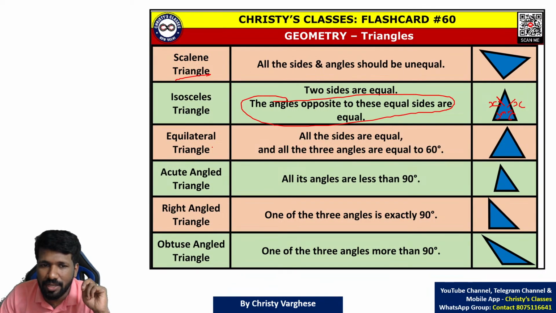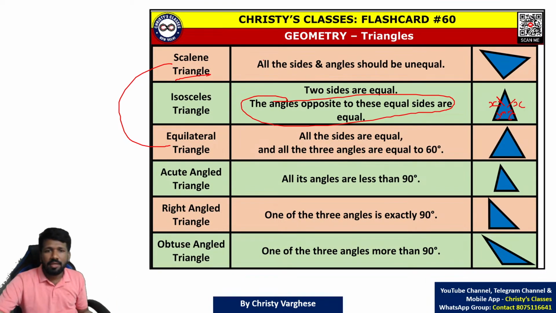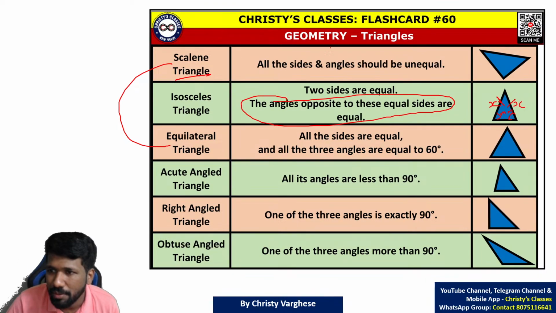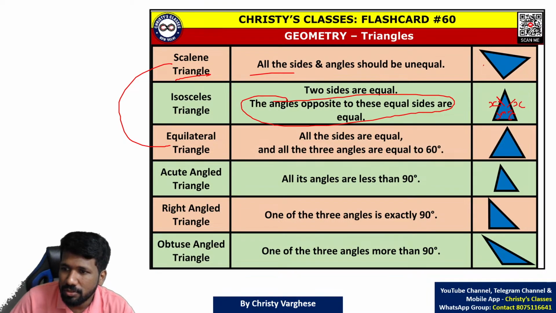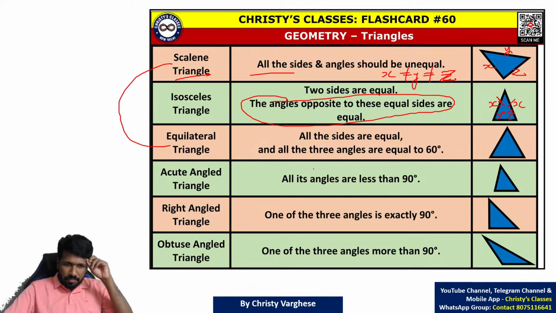Scalene triangle means what? It's the exact opposite of equilateral. In equilateral all sides are equal, right? In scalene all sides should be unequal. So if this is x, this is y, this is z, x is not equal to y is not equal to z. Consequently, all angles are also unequal. I hope that much is clear.